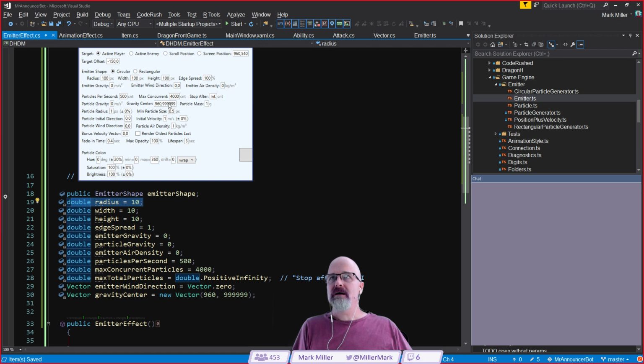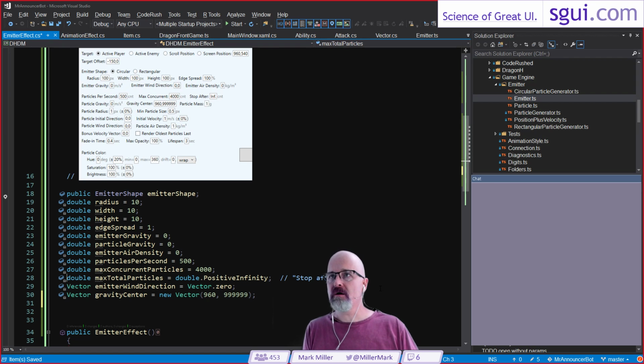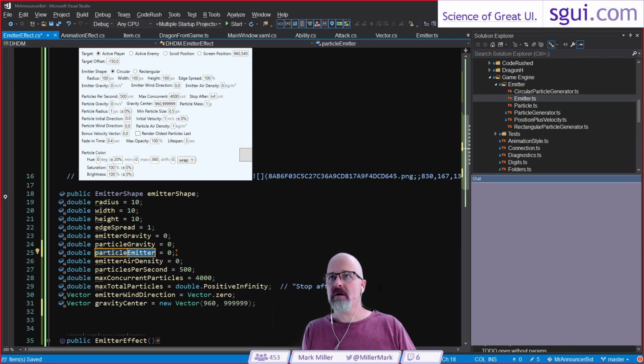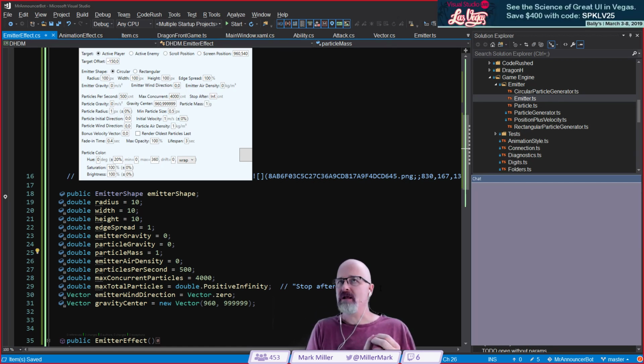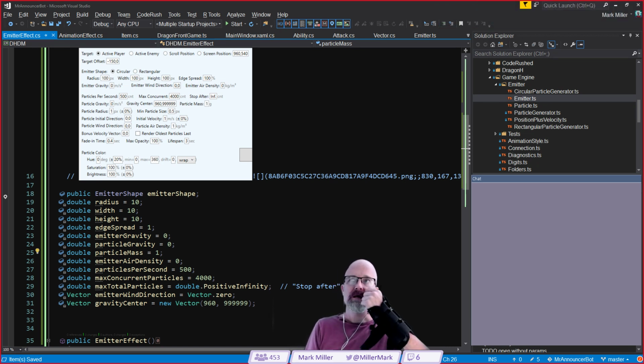Okay. Gravity center. Particle mass. Thanks, Rory, for helping me do this. So particle mass, we're going to come up here like this. Particle mass, like that. I'm going to say it's 1. If it's 1, it'll be affected by the wind, and if it's 0, it will not be, I believe. And maybe also how it is affected by gravity. This is something that is coming from Will's contribution to the game engine. I looked at this a little bit over the weekend, and basically I'm using it either at 0 or 1. So there's not really, at least for the emitter particles, it's either 0 or 1. So, sure. I'm going to set that at 1, just like the default.